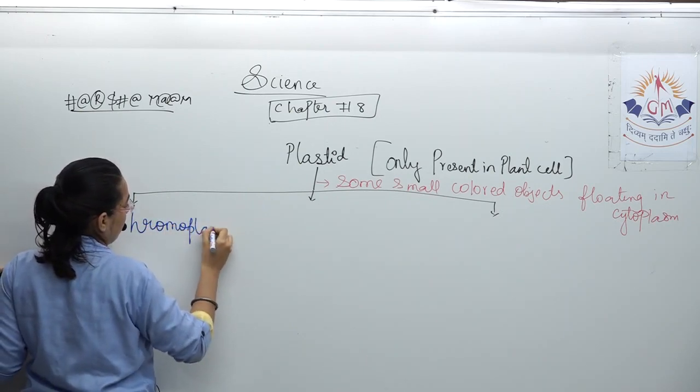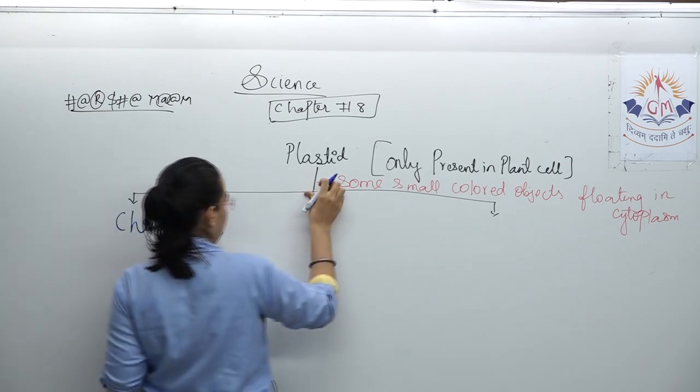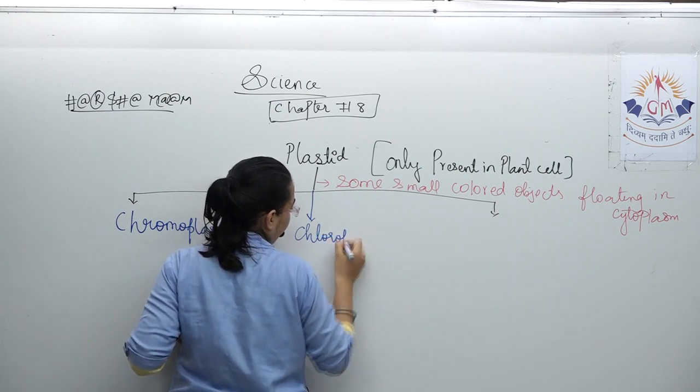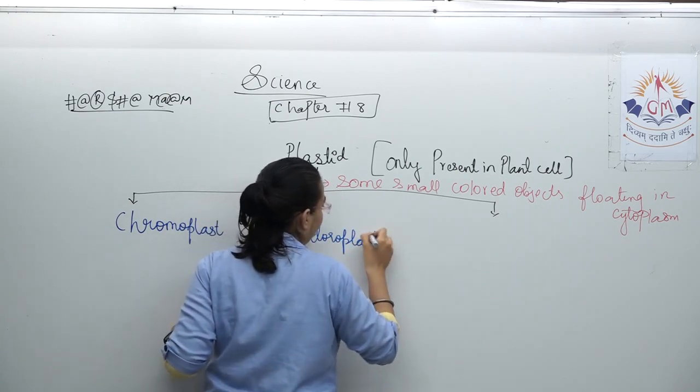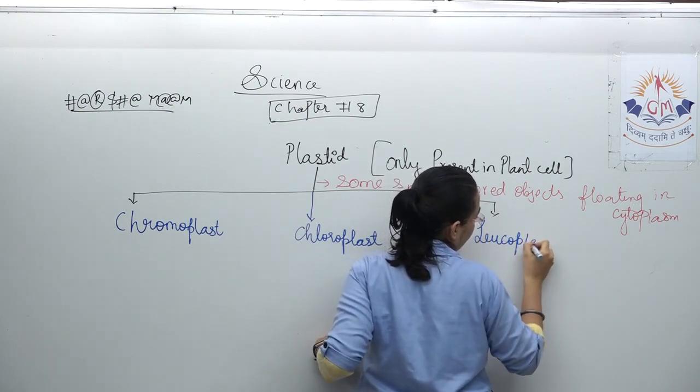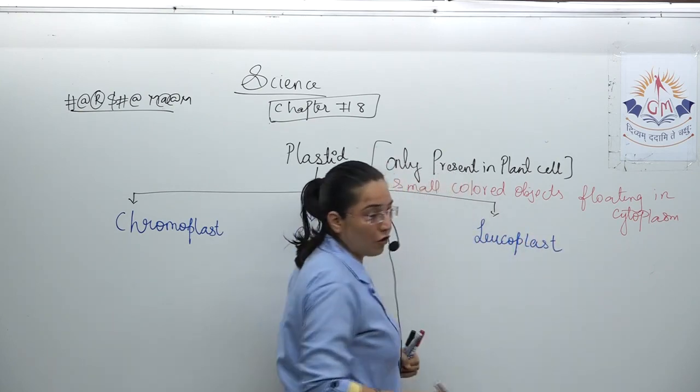Chromoplast, chloroplast, and leucoplast. Plastids are of how many types?